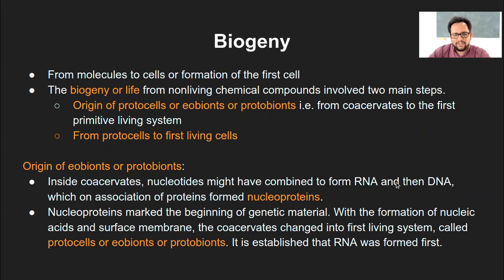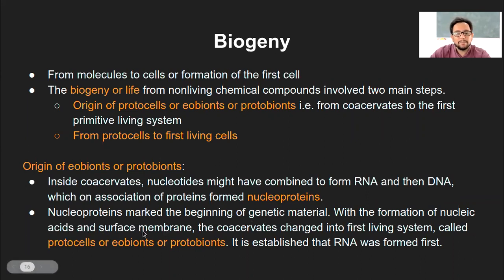So this was the transition, and on association with the proteins it forms nucleoprotein, that is this nuclear material, that is DNA, along with the histone protein, that is called as nucleoprotein. And this is the assumption, that's how the process would have started. Nucleoproteins marked the beginning of the genetic material with the formation of nucleic acid and the surface membrane.